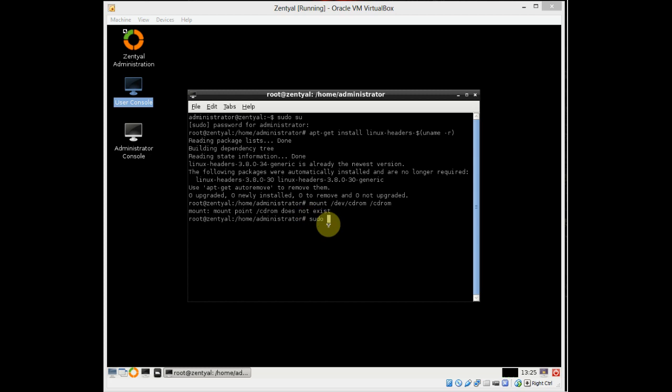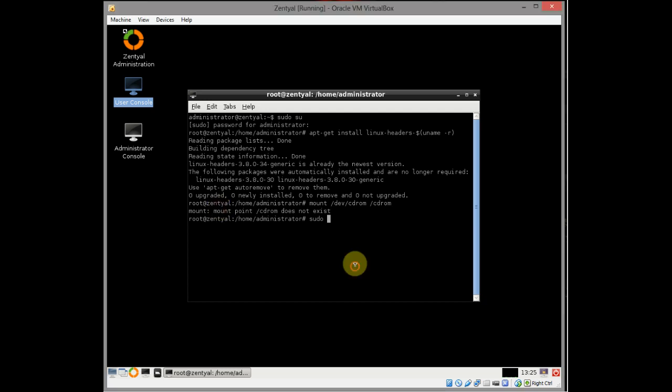So it would be mount, if I just keep clicking on the right screen, dev/cdrom /media/cdrom. Almost know this by heart by now. Let's create that. Enter. Okay.